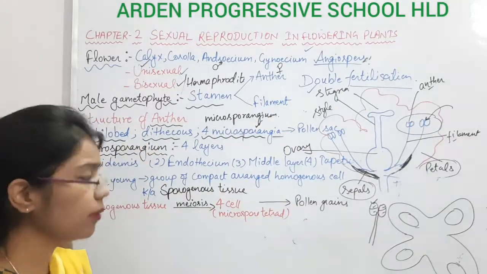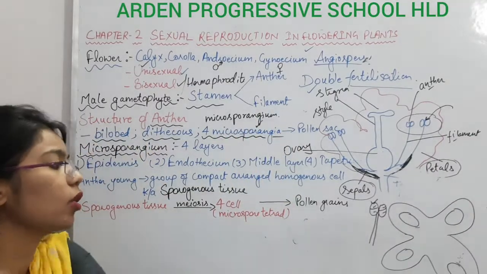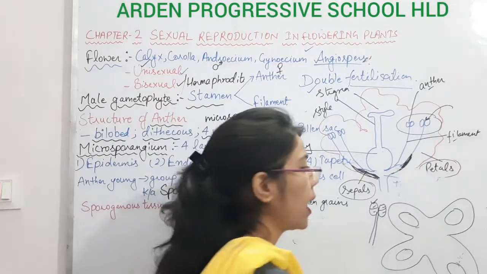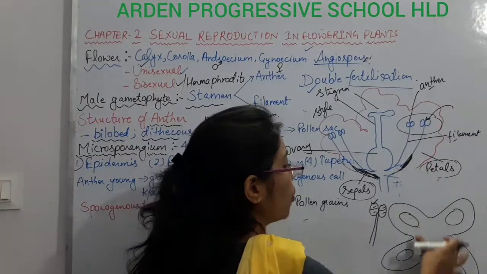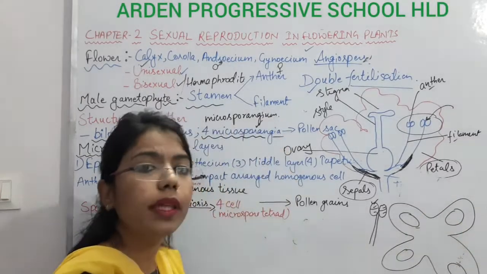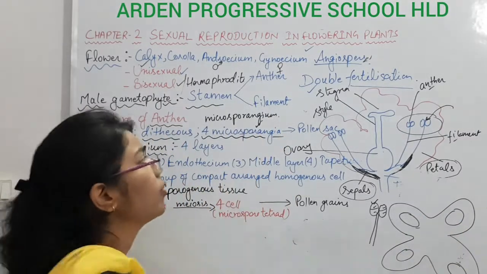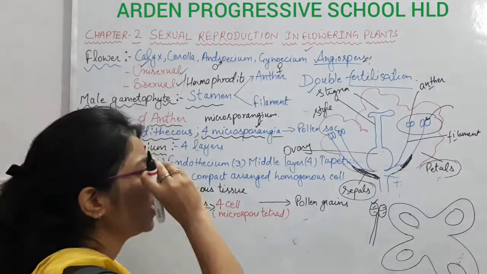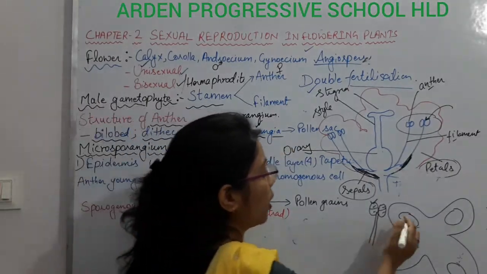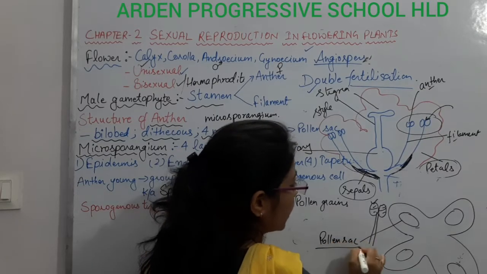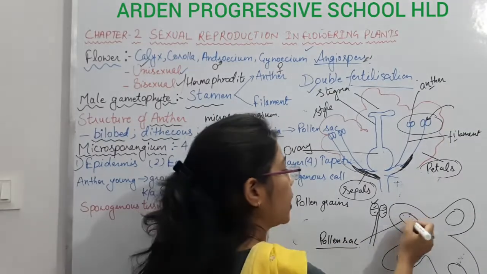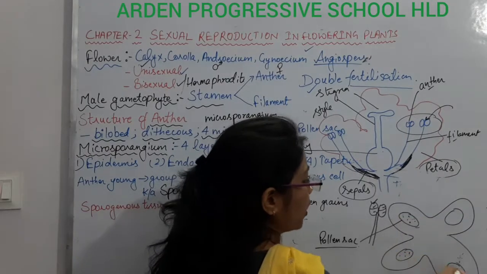So during this time, if we take the cross section of these anthers, we have the tetrasporangiate, and in this tetrasporangiate, four microsporangia will be there. That's why we have written four microsporangia, and these microsporangia are known as pollen sacs. Why pollen sac? Because it contains the pollen grains.